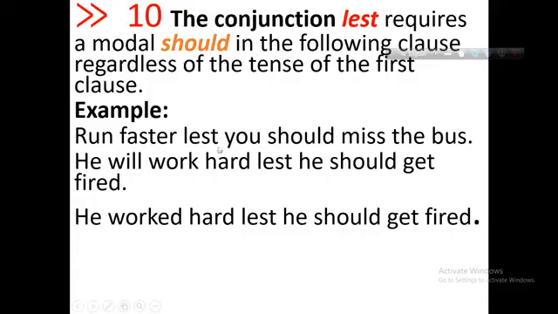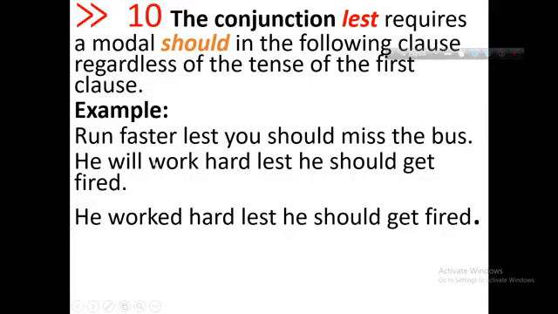Run faster, lest you should miss the train. "Lest" is the conjunction, so you have to use "should" after the subject. He will work hard, lest, after "lest" you have to use "should" in the next part.